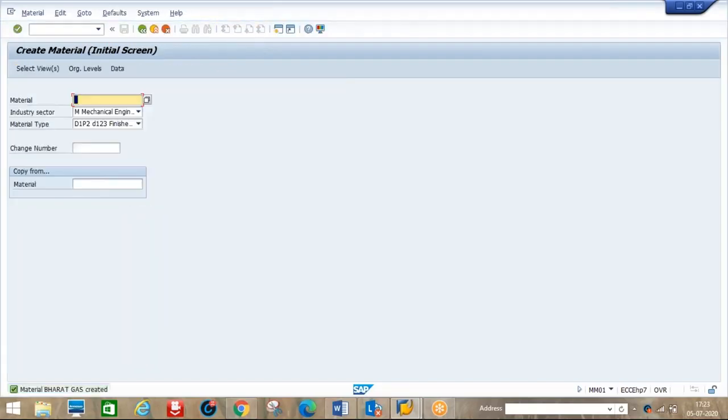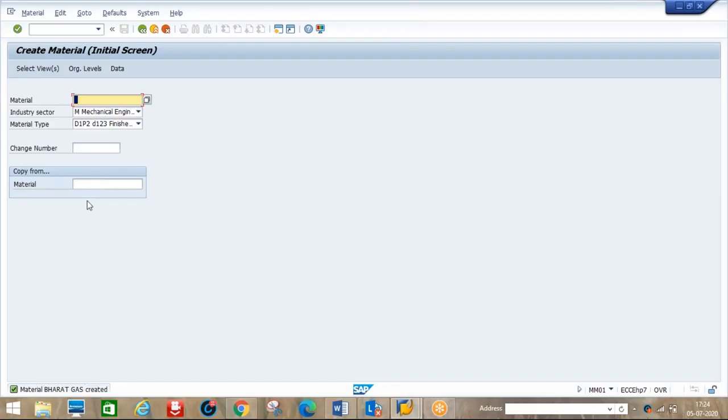Now see, we ordered gas, and the vendor will supply the gas with the cylinder. So first, whatever vendor materials we are receiving should be there in our database. Since the vendor is supplying gas cylinders, we need to enter the cylinder here and select that.